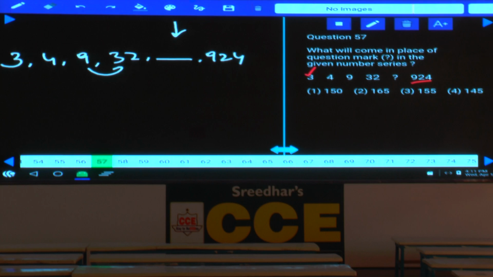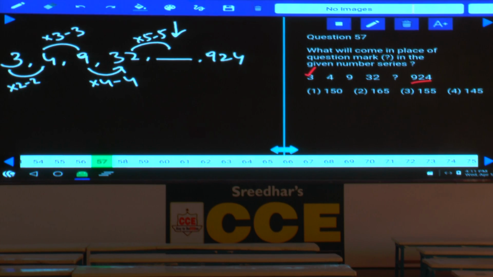Then what is the other possibility left over here? 9 and 32. 9 into 4 is 36 minus 4 is 32, isn't it? Then if that is the case, 4 and 9, how can you write this one? 4 into 3, 12 minus 3 is 9. And this will be 3 into 2 minus 2, into 3 minus 3, into 4 minus 4. Next one is into 5 minus 5. Now 32 into 5 is how much? 160 minus 5, 155. And the next one will be into 6 minus 6. Done with this? 155, it is choice 3. Question number 57, choice 3.